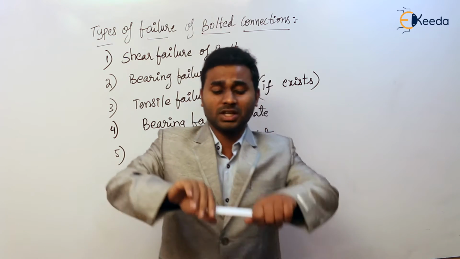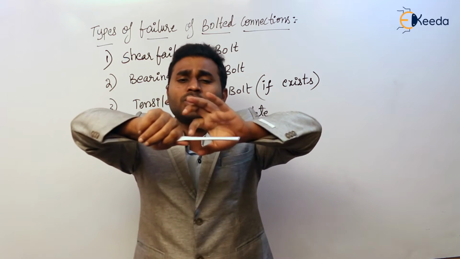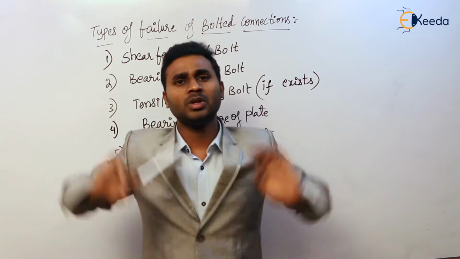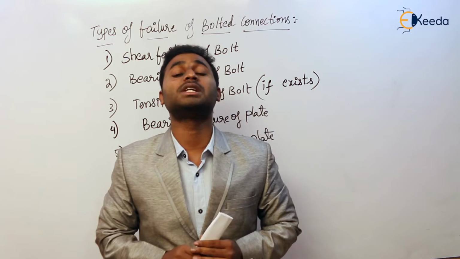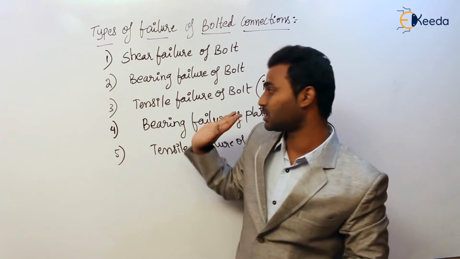Now what is meant by tension? So this is a bolt. So this is how the tensile failure is going to take place. So now here also it is going to yield and then break. It means how the mild steel wire is going to break upon applying tensile force. In the same way, the bolt is also going to fail.